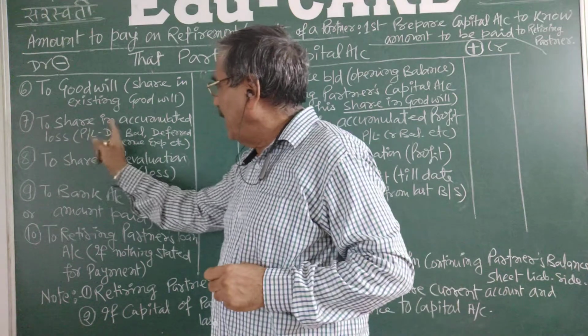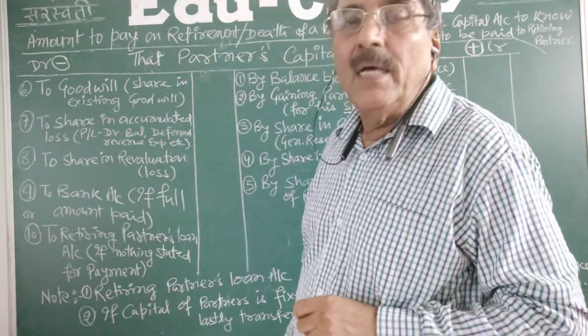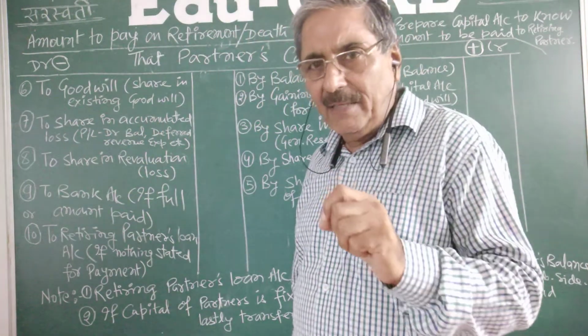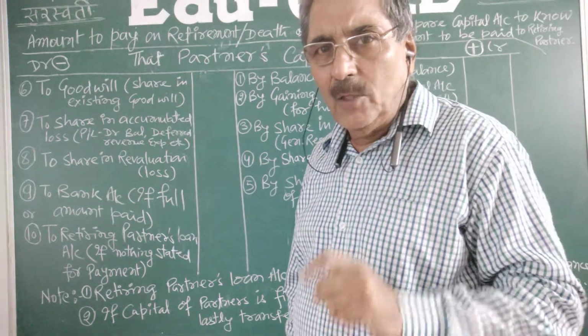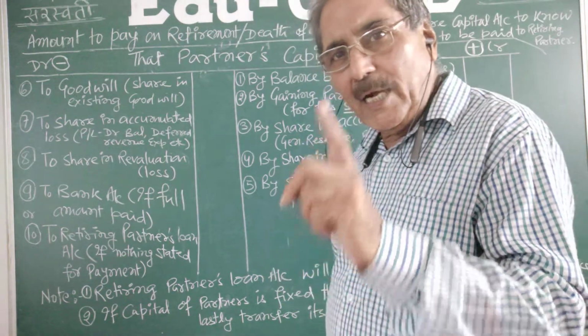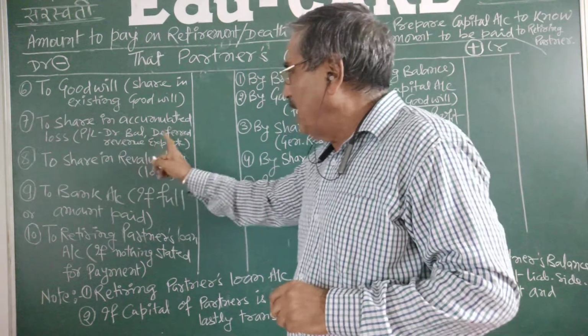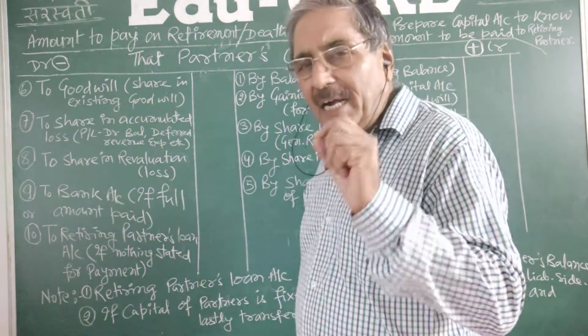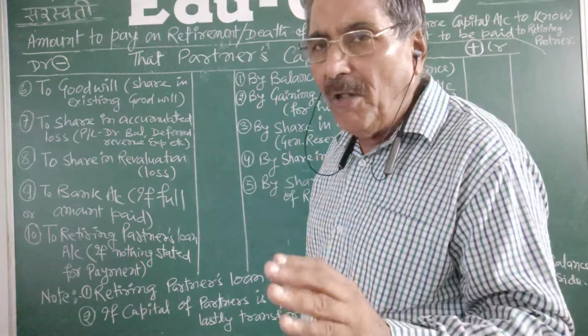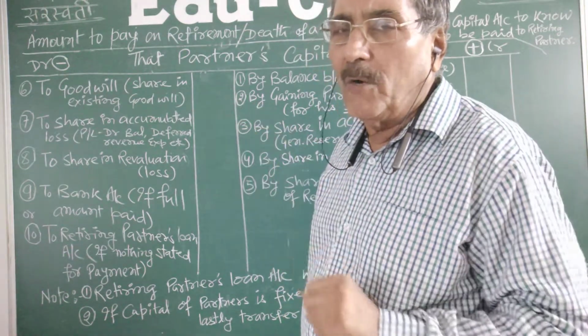Then to share in accumulated loss. Likewise, he was getting share in the accumulated profit, so here he will bear share in accumulated loss. Examples are profit and loss debit balance, deferred revenue expenditure, advertisement suspense account. All these will be given on the asset side of the old balance sheet.